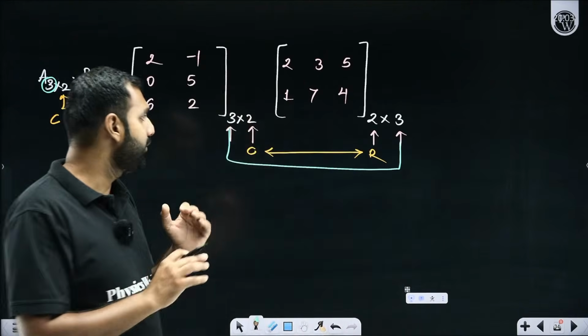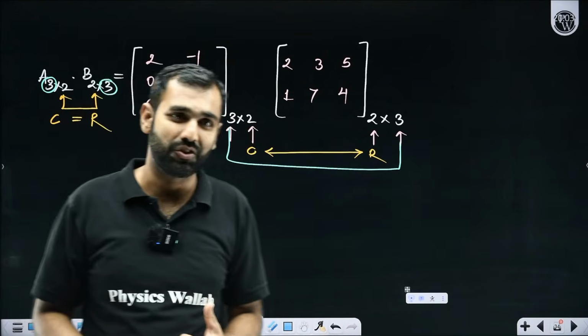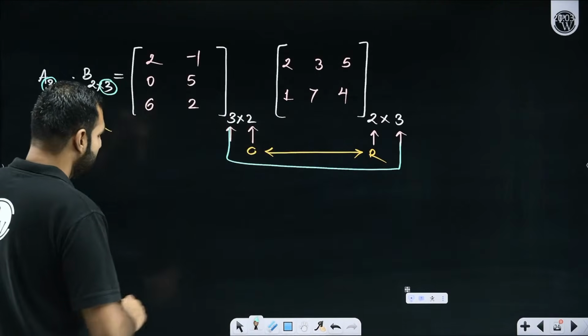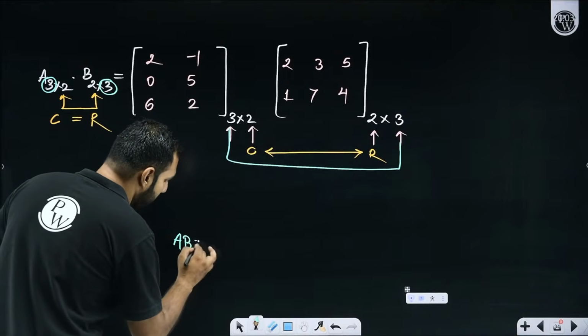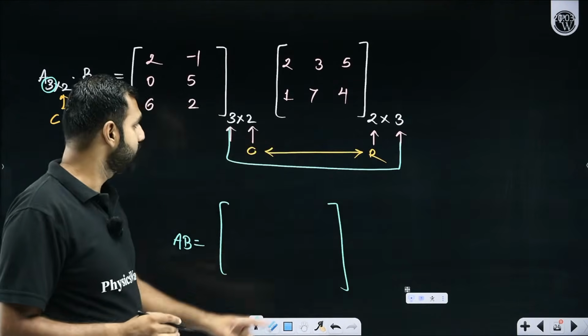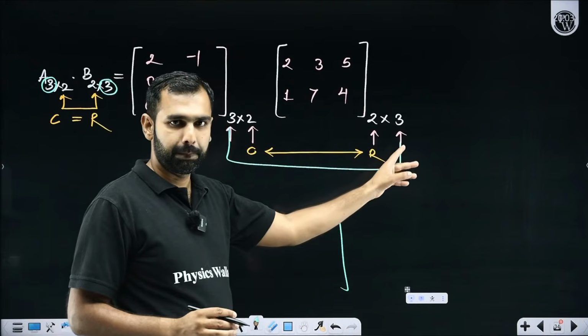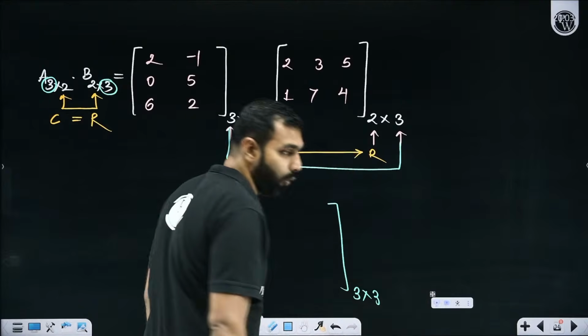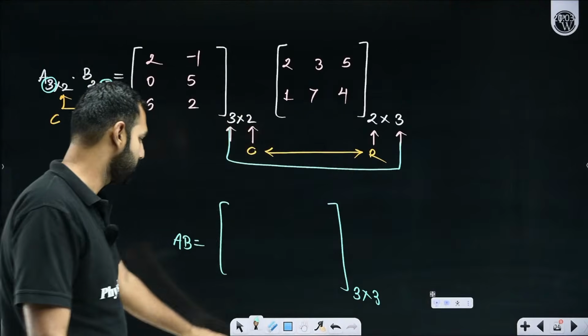Now, so you have said everything except for the multiplication. How do we do that? We are going to discuss that only. So if I now want to talk about AB, how does that product happen? So sir, I now know that it is going to be a 3 by 3. So there will be 3 rows and 3 columns. But how? Okay, let's talk about that.